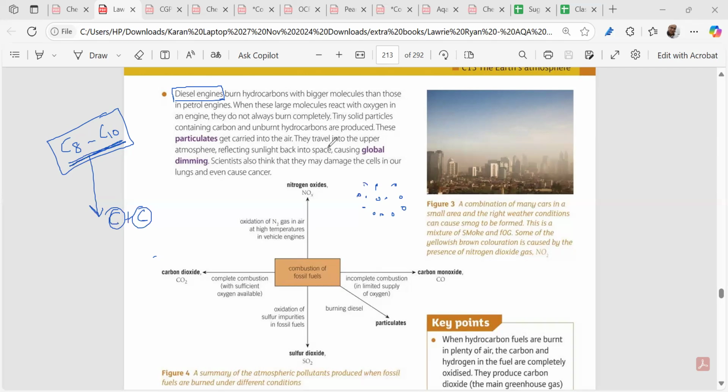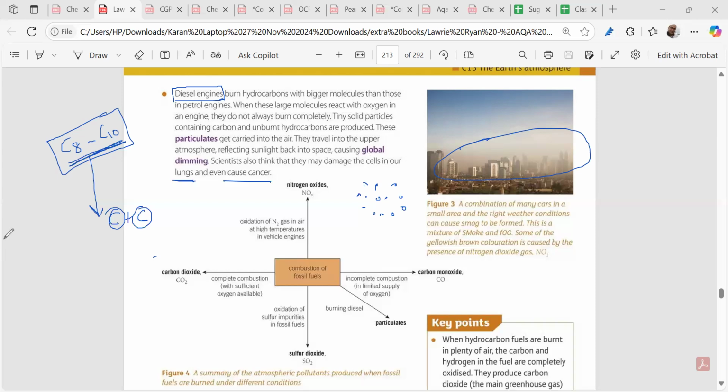These carbon particles hang around in the atmosphere, causing global dimming. You might have seen it in Delhi, if you have traveled: in the morning, the sunlight comes dimmed. This is called global dimming. Second, it can also affect our lungs and cause cancer.